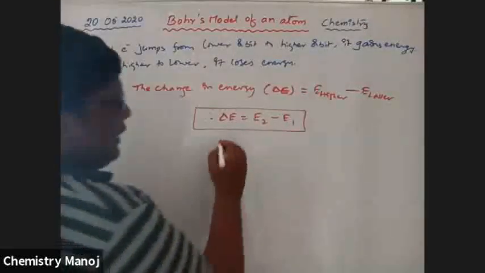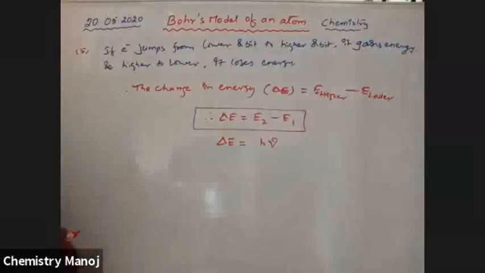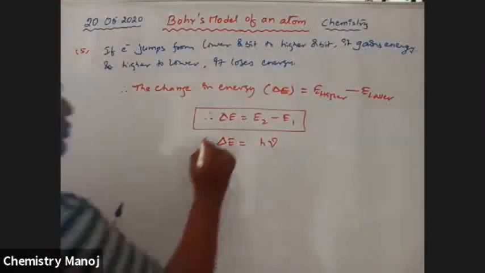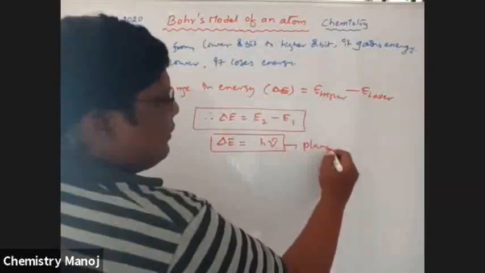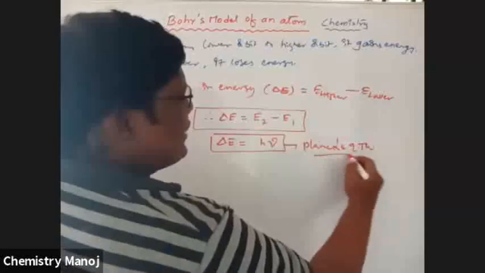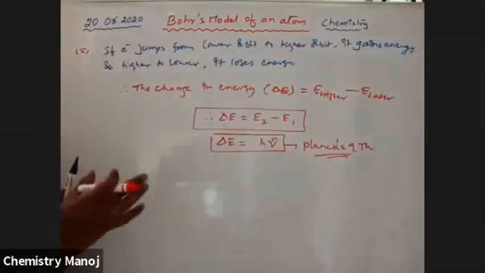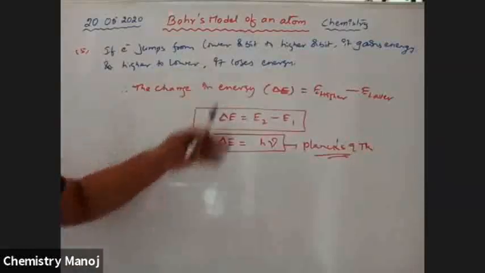We know delta E is equal to h nu. It is Planck's quantum theory. That means Planck's quantum theory is also used by Bohr. By using Planck's quantum theory along with Rutherford's theory, he developed his atomic model.